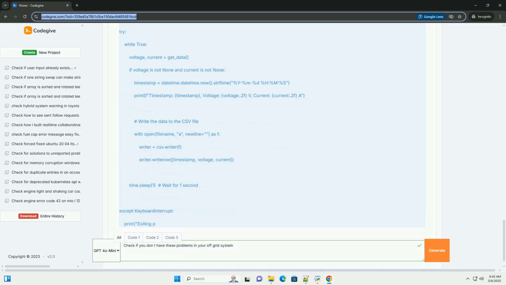Key improvements in the solar panel monitoring example. Robust error handling: includes more comprehensive error handling, particularly around serial port opening and data parsing. This makes the script more resilient to potential issues. Specific serial exception handling: catches serial exception to specifically handle problems with opening the serial port. This allows the script to provide a more informative error message.